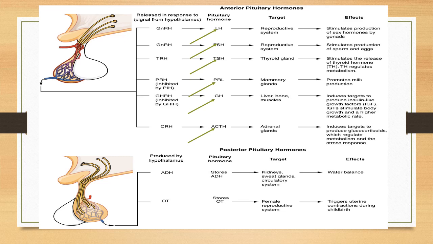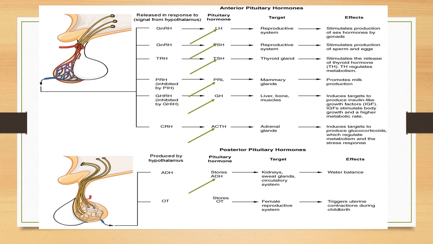From posterior pituitary, 2 hormones, ADH, antidiuretic hormone. It will control the water balance. Many of you already asked me when I taught you the excretory system, what is the role of ADH? I told you there, you can remember.